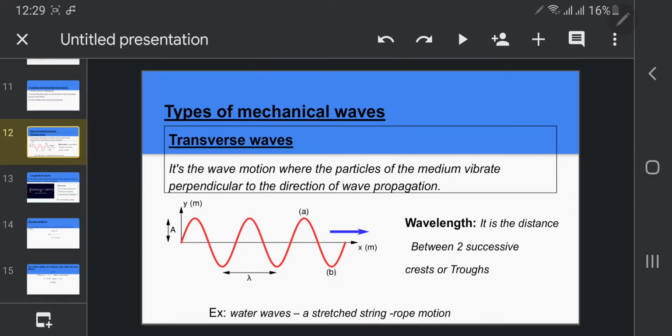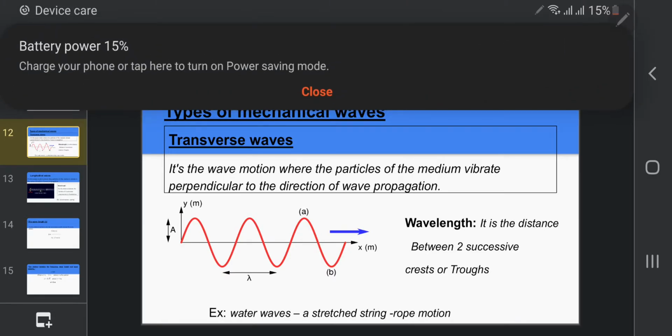The wave, like the human, has two kinds of motion. Not female or male, but transverse or longitudinal. Mechanical waves can travel by transverse or longitudinal, but electromagnetic waves propagate by transverse waves only. Okay.